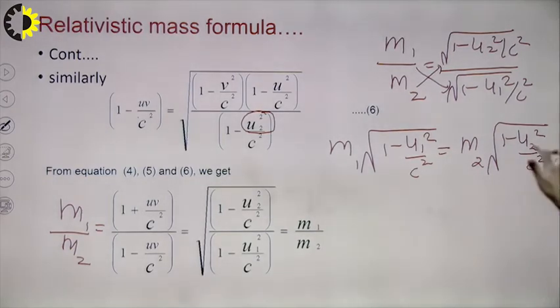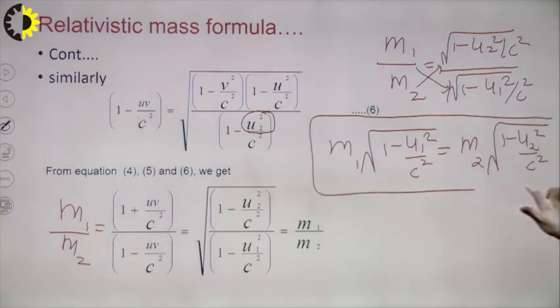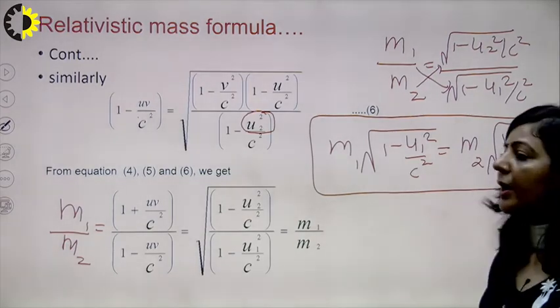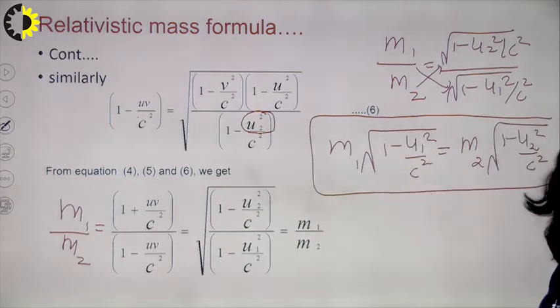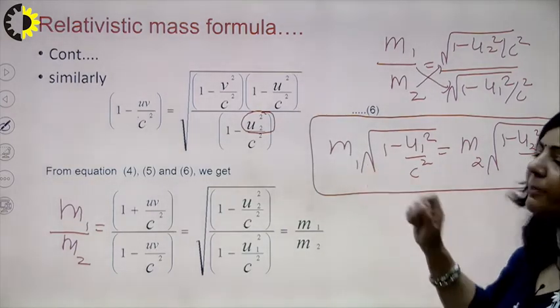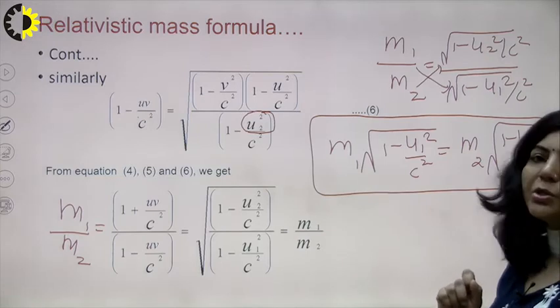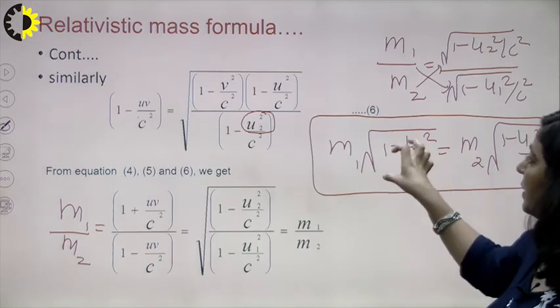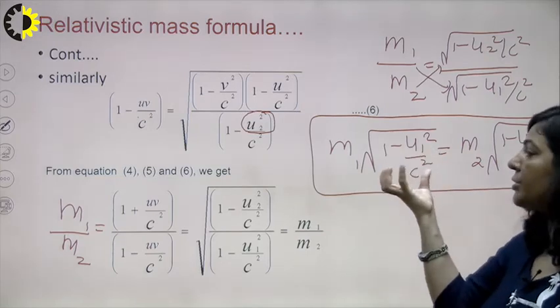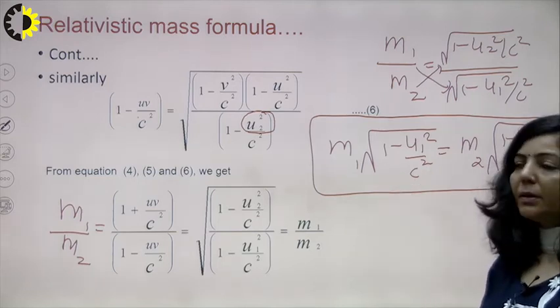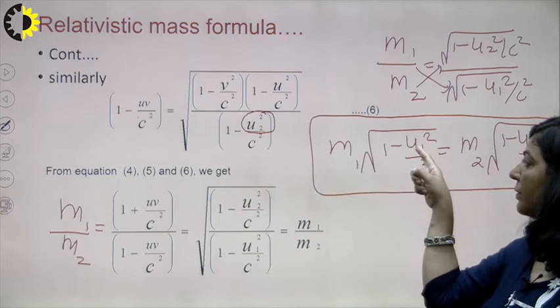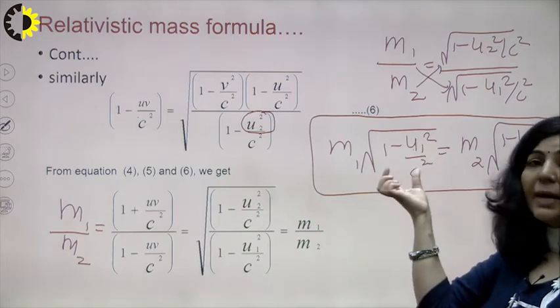Now observe this equation very carefully, because the answer of each and every question is there in this term. Now see what is your left hand side. In the left hand side, this is the mass of the first particle with respect to a stationary observer, and if you see this term, then what are the dimensions of this term? This term is dimensionless, right? Because this is speed, that is also speed, so this is dimensionless.